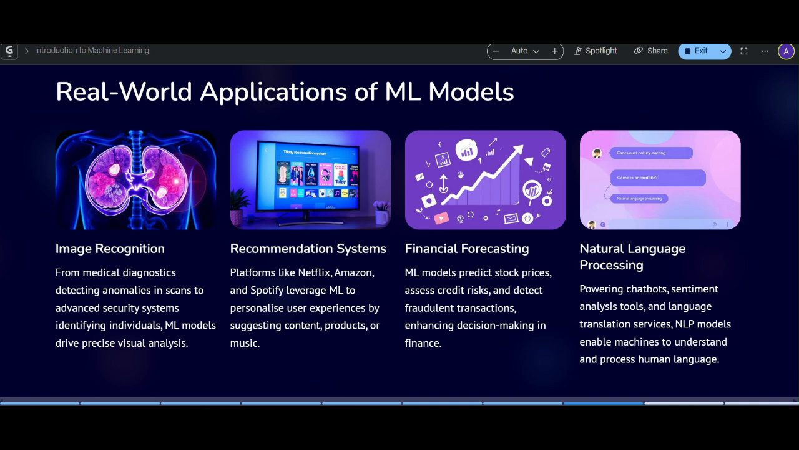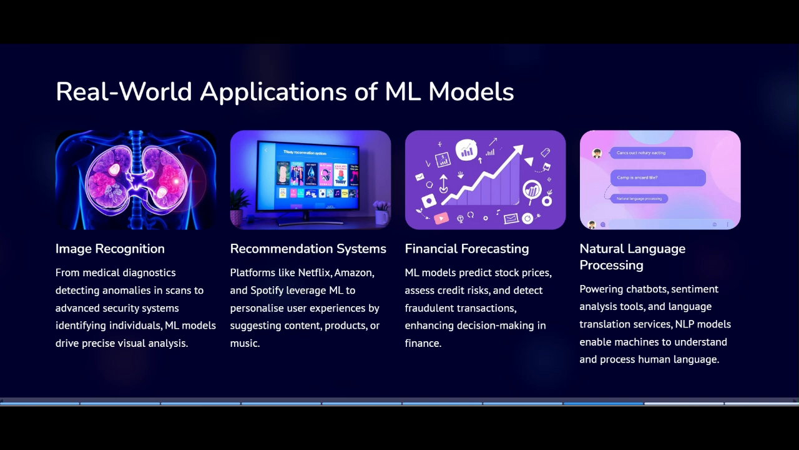Coming to the real-world applications of machine learning: image recognition, recommendation systems, financial forecasting, and natural language processing. In image recognition, nowadays we are all using smartphones. By using face recognition only, we can unlock our mobiles, or else we can't. So it is the best example of ML models.